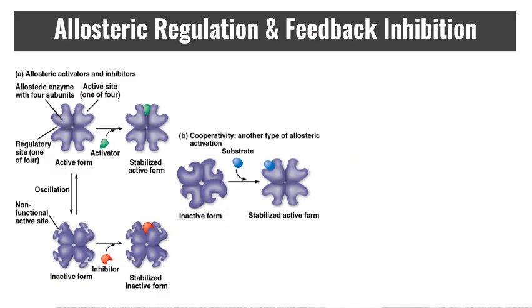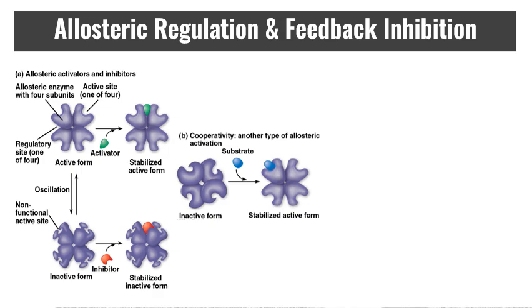So there are more advanced forms of regulation that are part of this process, but you can only really see this when you move into the quaternary level. So when you have multiple active sites, you also will have allosteric regulation. This can be a positive thing like an activator, or it could be a negative thing like an inhibitor. Basically, if you remember resonance from chemistry, these protein structures are constantly moving and flexing, and an activator will force the active sites to open.